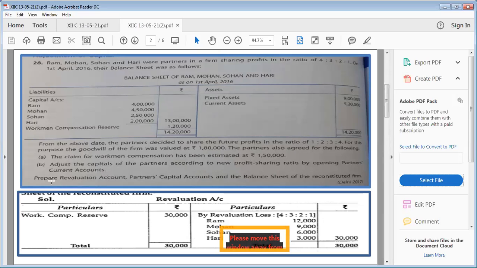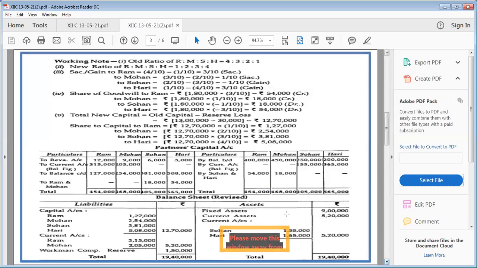All right. Now further it is written, prepare revaluation account. Whenever it is written prepare revaluation account, the amount of profit or loss on revaluation will always go in old ratio. Partners capital account and balance sheet of the reconstituted firm. Now we have 30,000 on debit side, nothing is there on the credit side, so there's a loss. We'll write by loss transfer to capital account, and 30,000 will be distributed among all the partners in the ratio of 4:3:2:1. All right. Now let us proceed towards partners capital.